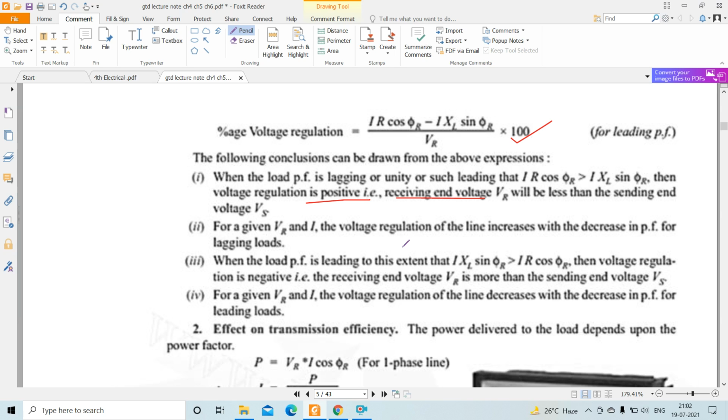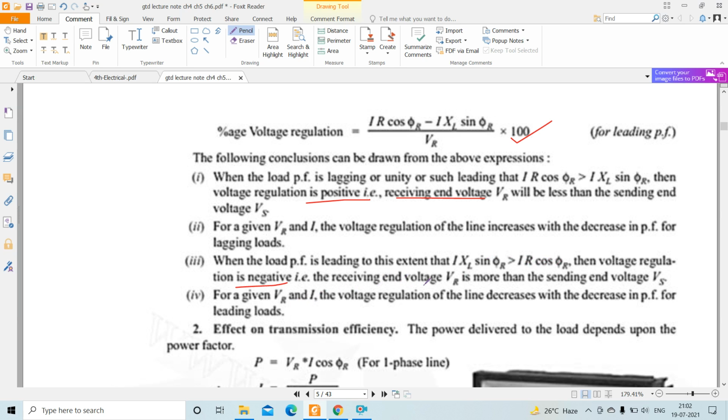The third point is when the load power factor is leading to such an extent that IXL sin phi r is greater than IR cos phi r, then voltage regulation is negative. Just the reverse: when IR cos phi r is greater than IXL sin phi r, voltage regulation is positive, but when IXL sin phi r is greater than IR cos phi r, voltage regulation is negative.